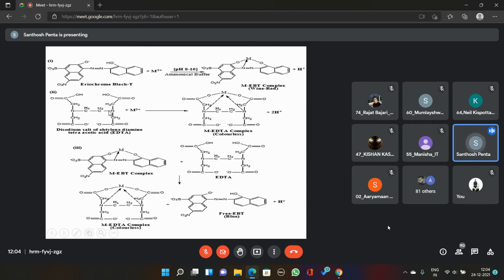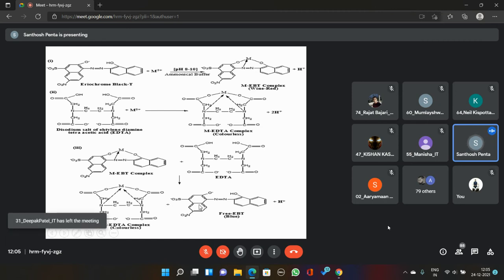The added disodium salt of EDTA first reacts with free metal ions. After they are completed, the added EDTA drags the metal ions from the EBT complex. That forms the metal EDTA complex, leaving the free EBT indicator. As EDTA drags the metal ions, the EDTA complex is generated.